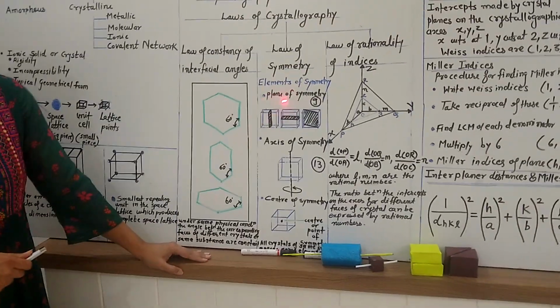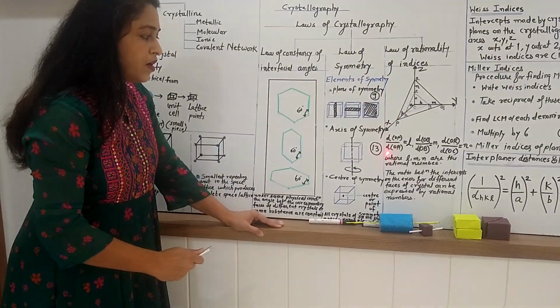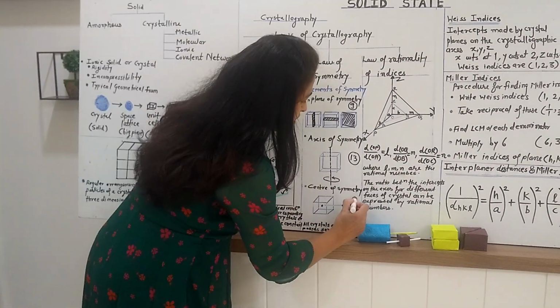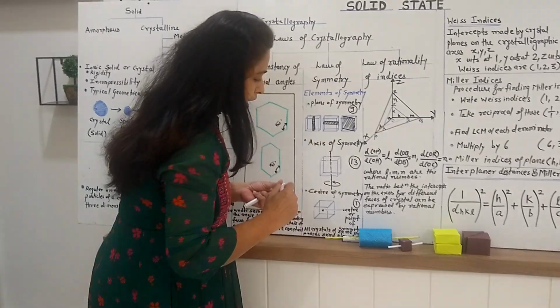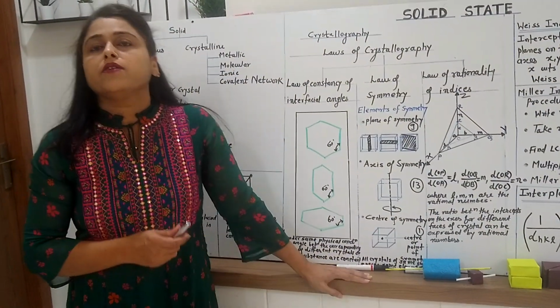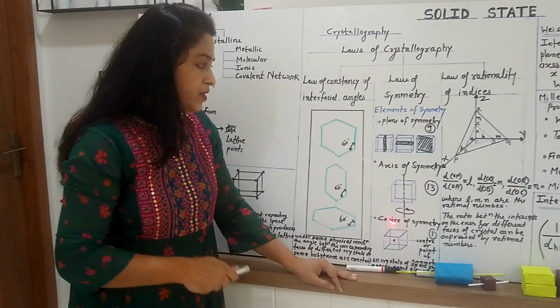Now if we consider the cube, then the cube has 9 planes of symmetry, 13 axes of symmetry and 1 point of symmetry. So the cube possesses a total of 23 elements of symmetry.